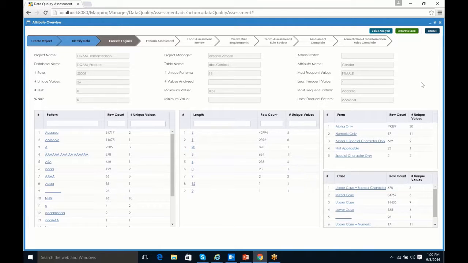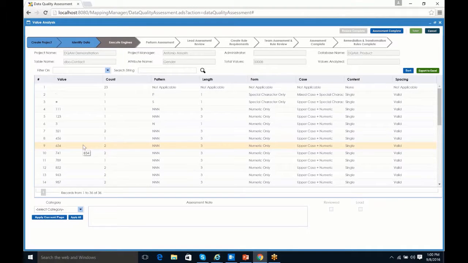With that said, we can also view all of the values directly by clicking on our value analysis button here at the top of the screen. When I do this, it's going to open up our value analysis window. And again, very similar. Across the top, we have our chevrons, and this perform assessment one is going to change colors as we go through our assessment. Beneath that is our context information. And then we have a filtering capability as well as a sorting capability. I'll demonstrate those with the first name because it's going to make a lot more sense than doing it here with the gender. Beneath that, we have our actual values in a table.